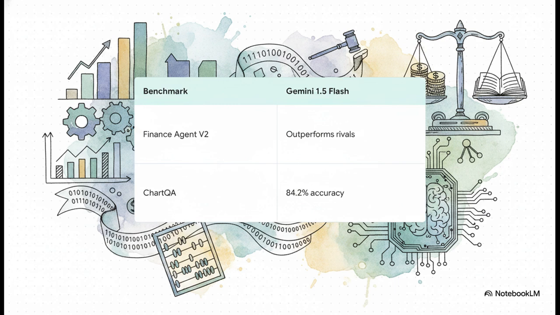It might not be GPT in every single creative writing test, but look at Finance Agent V2, which tests complex, multi-step financial work. Flash actually outperforms the competition. And in Chart QA, which is all about synthesizing complex archive charts, it absolutely dominates at over 84% accuracy. Google is practically shouting that they want to be your go-to tool for law, finance, and serious enterprise data.